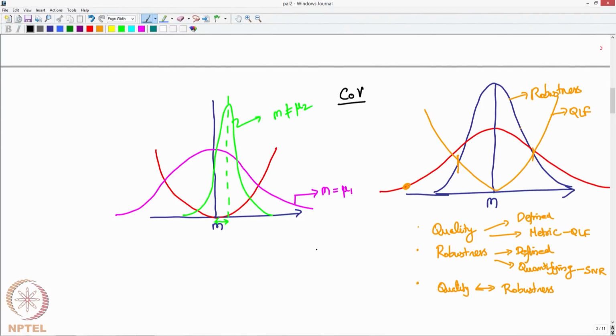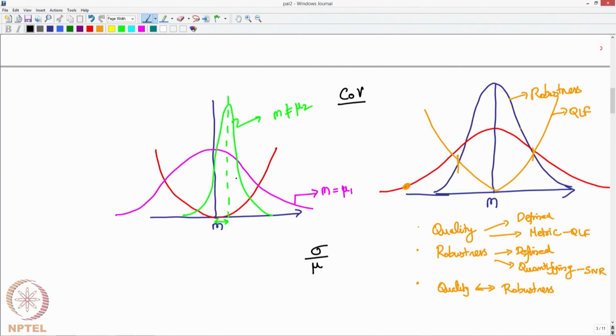So, it is basically sigma over mu. So, if you call sigma 1 for the rose and sigma 2 for the green, then you have to have sigma 1 over the mean and sigma 2 over its mean. In this particular case, we might not have that kind of a difference with respect to the mean, it is a small shift, but still it has shifted.